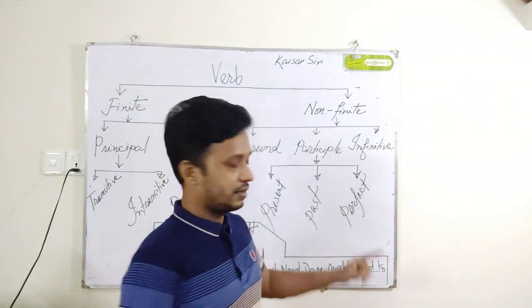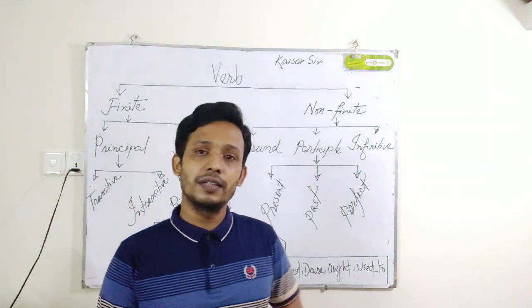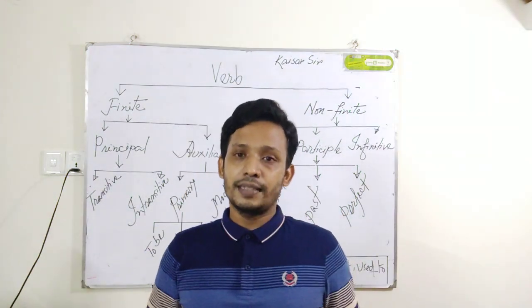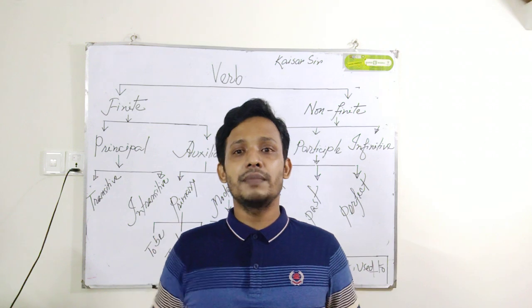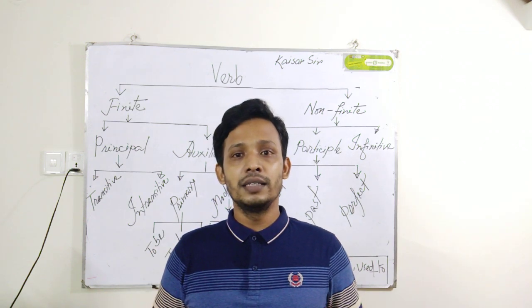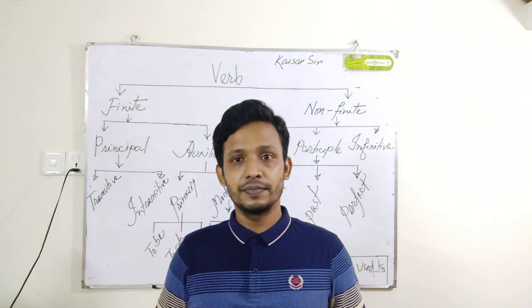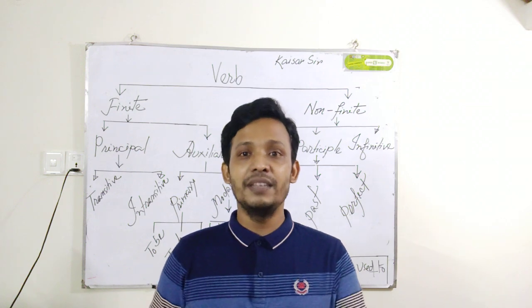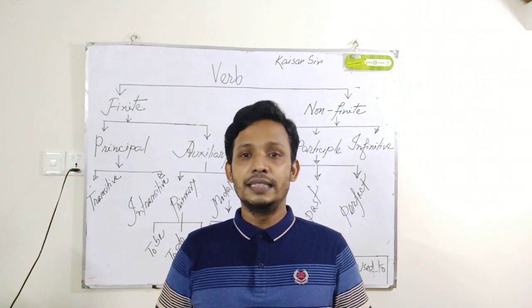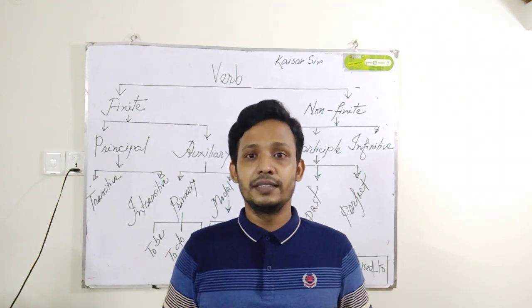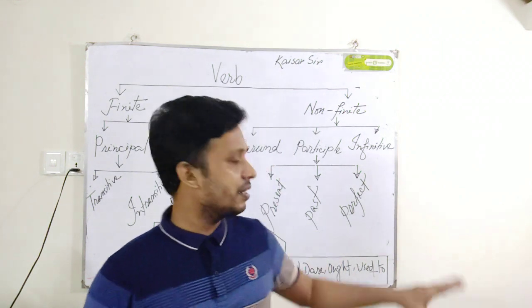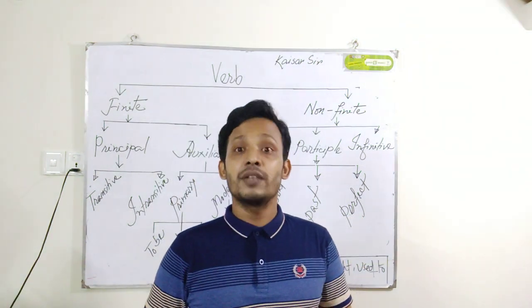And last one is perfect participle. Now I am giving an example. Having completed my lunch, I went to the meeting. So having completed, having finished, having done, these types of starting indicate that these are perfect participle and non-finite verb.